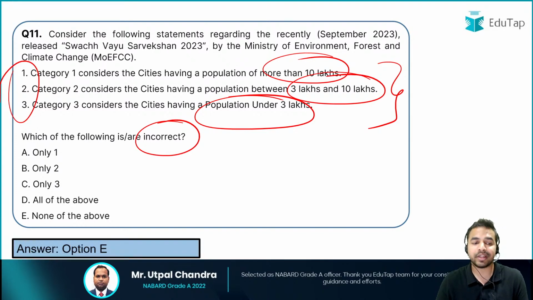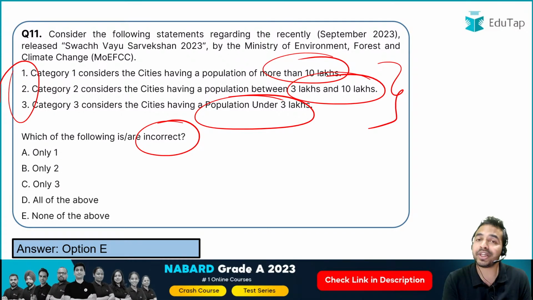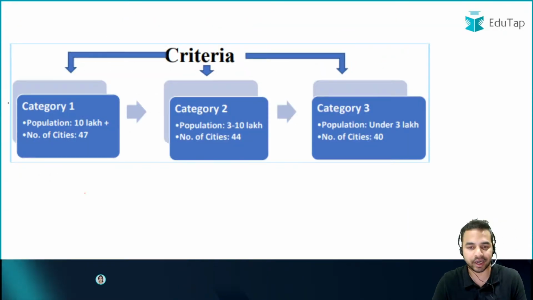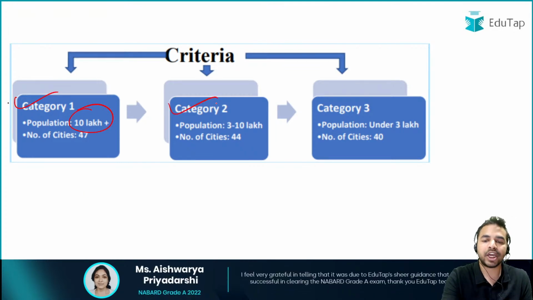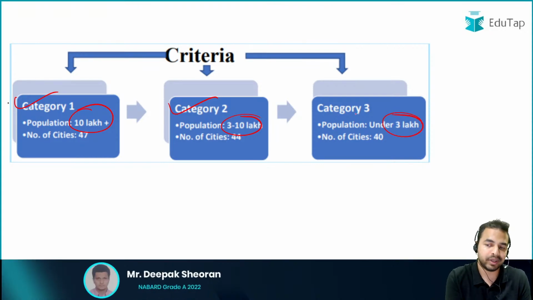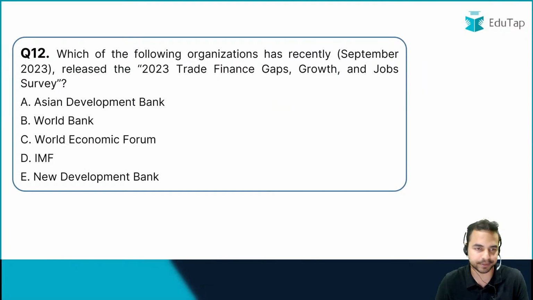So what is it? That means, my dear friends, as per the statements which are mentioned here, all these statements are absolutely correct, and the right answer here is none of the above. That is option E is the right answer. As I told you, category 1 population more than 10 lakh, category 2 population between 3 to 10 lakh, and category 3, that is under 3 lakh population of that particular city should be there. I hope this is clear to all of you, my dear friends. Let's move on to the next question.